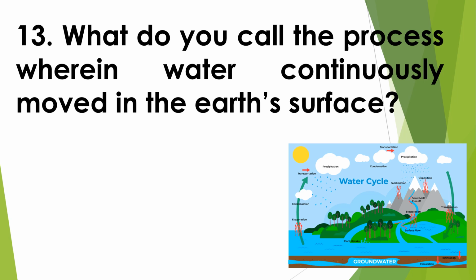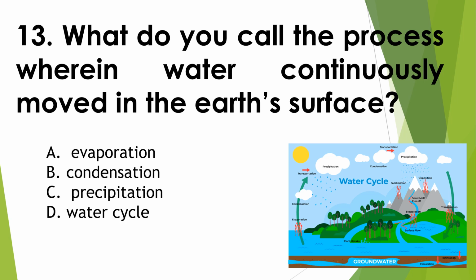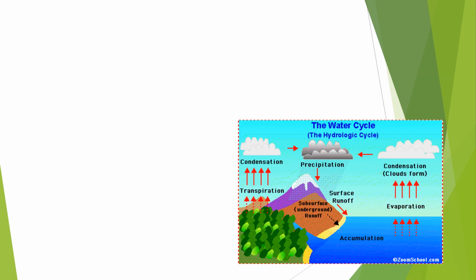what do you call the process wherein water continuously moves in the Earth's surface? A. Evaporation. B. Condensation. C. Precipitation. D. Water cycle. So if you look at the picture, you can see the correct answer. So it is a water cycle. Next,